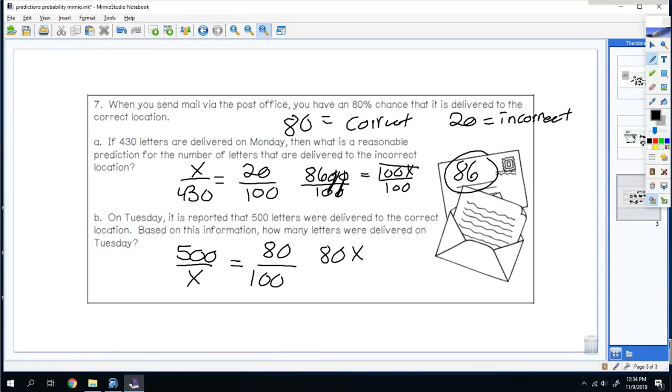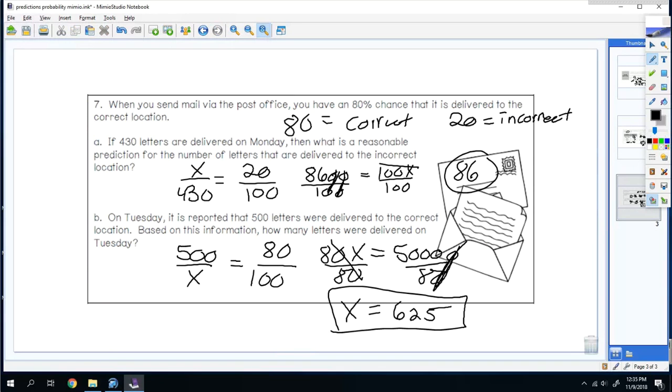So you get 80x is equal to 50,000. So you divide 80 to both sides. You cross this off. So now all you have to do is divide 5,000 by 8, which is 625. So there were a total of 625 letters delivered, and only 500 of them were correctly delivered. Unfortunately, that is true facts.